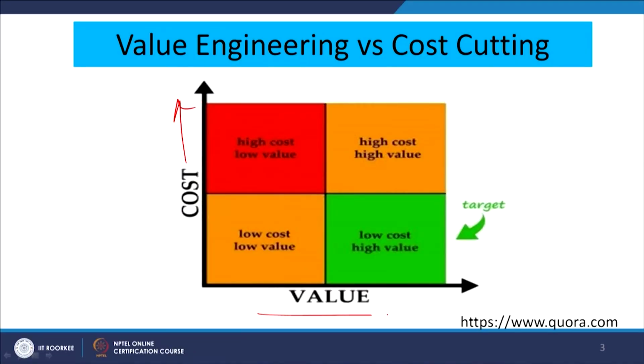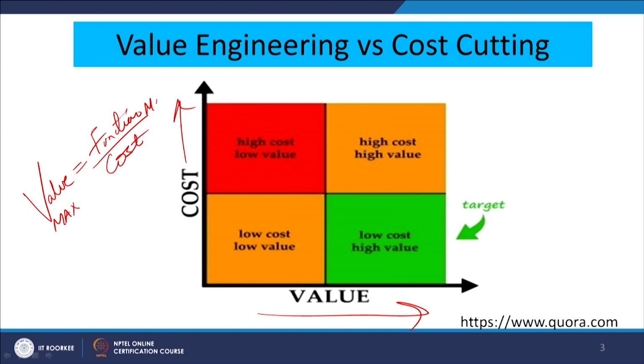Now, to make things slightly simpler, on the y axis again we have the cost and on the x axis we have the value. Now, what is our target here? Our target is that our value must be maximized. As we said in the previous session, value is usually denoted by function by cost. So, our target is to maximize the value. How can it be maximized? By maximizing the function and minimizing the cost. So, here we can see that value we have to maximize and cost we have to minimize.